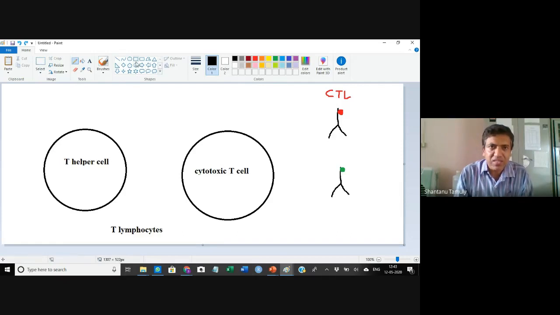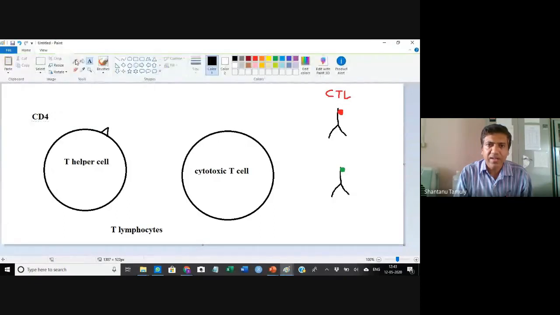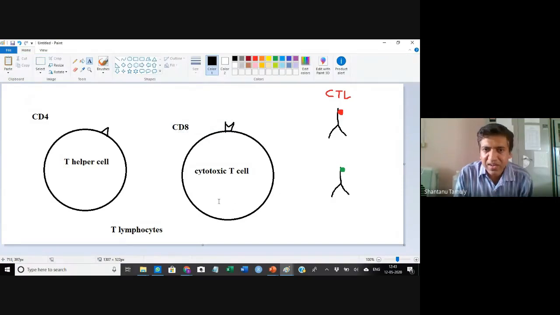The T helper cells express a kind of antigen on their surface called CD4 antigen. On the other hand, the cytotoxic T cell expresses another antigen on its surface that is called CD8. So CD8 antigen is present only in the cytotoxic T cell, and CD4 is present in the T helper cell.